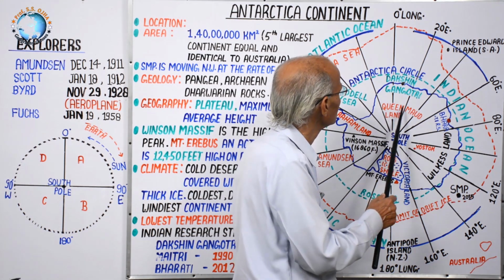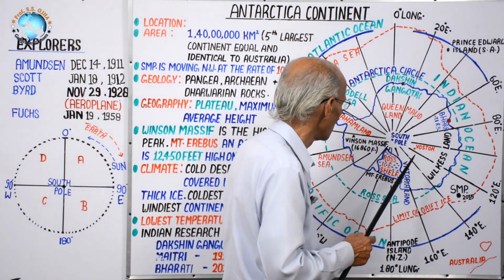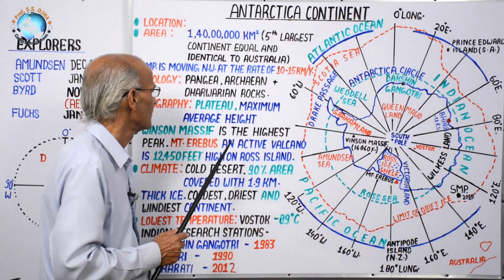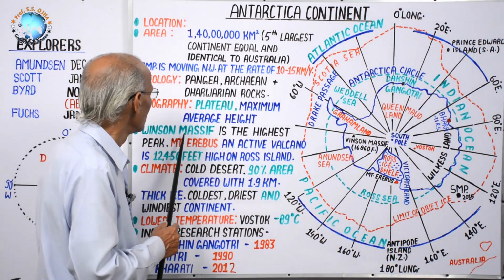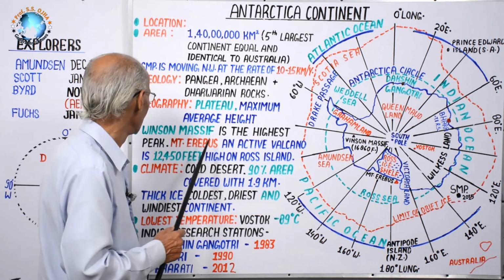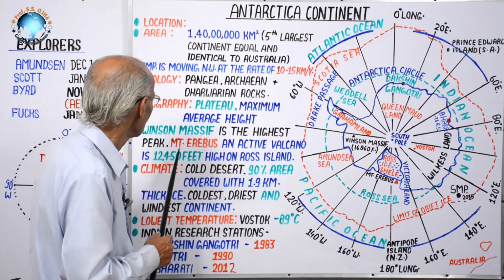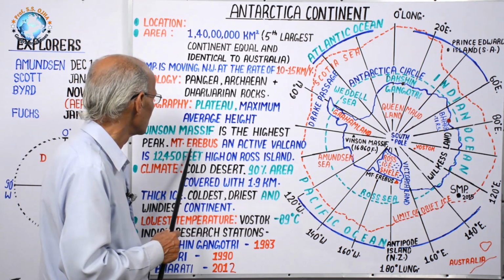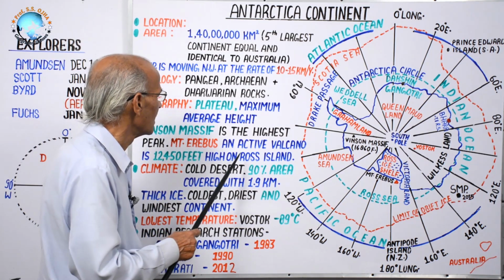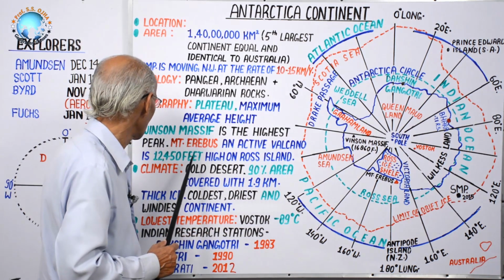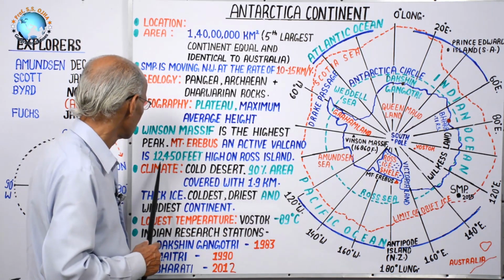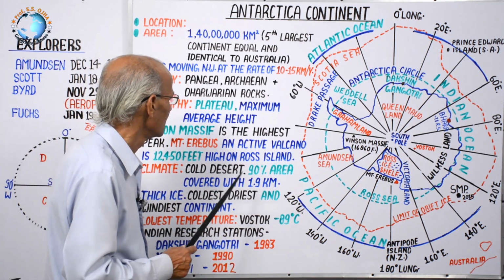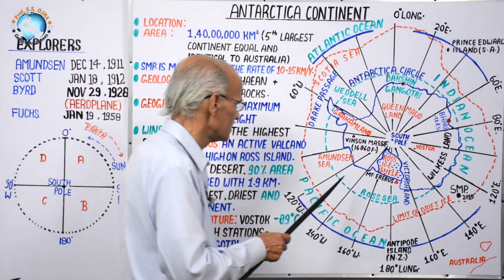And this is Plateau Land, Queen Maud Land, Victoria Land. These are a number of parts of the plateau. And as you have studied Vinson Massif, here geographically one very important thing is Mount Erebus, an active volcano, the height of which is 12,450 feet. It is located in the Ross Sea.